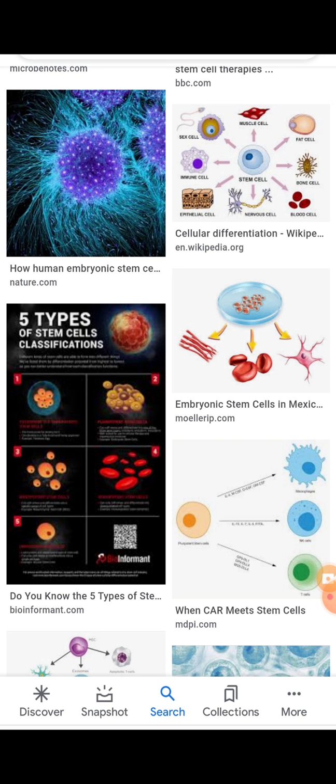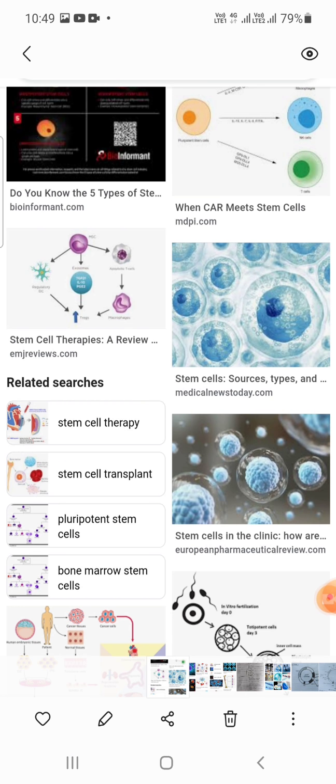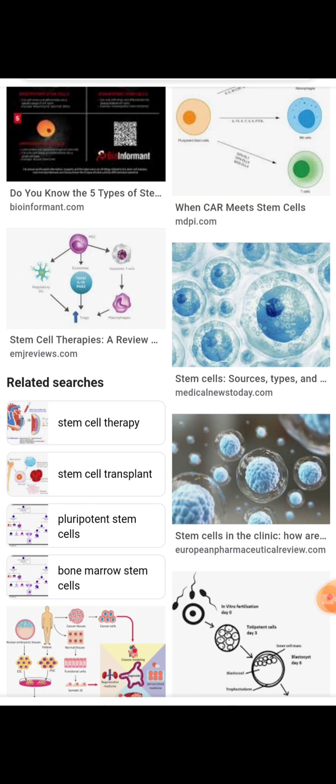Replacing the islets of Langerhans is a very useful substance for the eradication of diabetes.